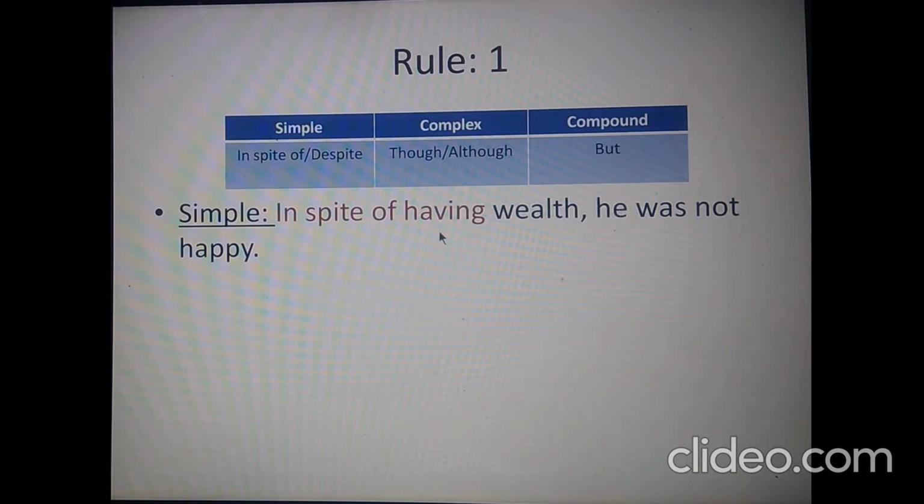So he, then here you can see verb ing form having. To make this sentence complex, we must change this verb ing form to a finite verb. As you see in the main clause of the sentence, the verb is in the past indefinite tense, so we can consider this having to be had in the complex sentence. So he had wealth.